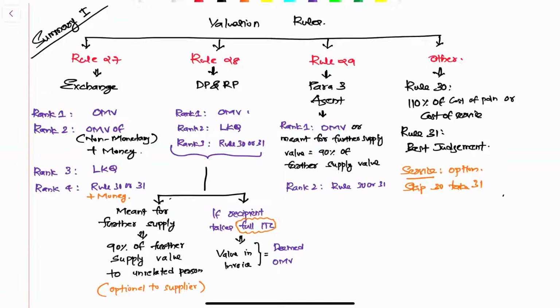There are two additional points that you have to remember here. Number 1, if the product is meant for further supply, exactly like the one that we have done for agent, it says 90% of further supply value to an unrelated person can be taken at the option of the supplier. So this creates an additional option for you to get a lower value, which creates an exam question in that order. Then if the recipient takes full ITC, it says that value in the invoice will be deemed to be the open market value. Tested in multiple cases. You have to be always careful about this point.